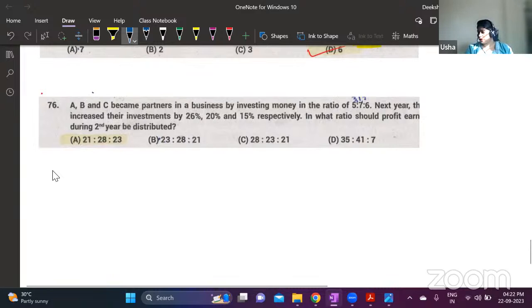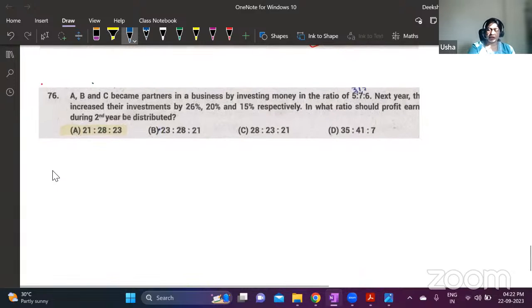Yes, the next question. Vinay, your answer is correct, but 12 by 2 is not necessary. You can directly pick the answer. So here A, B and C become partners in a business by investing money in the ratio 5:7:6. Next year, they increased their investments by 26%, 20% and 15%. In what ratio should profit earned during second year be distributed?